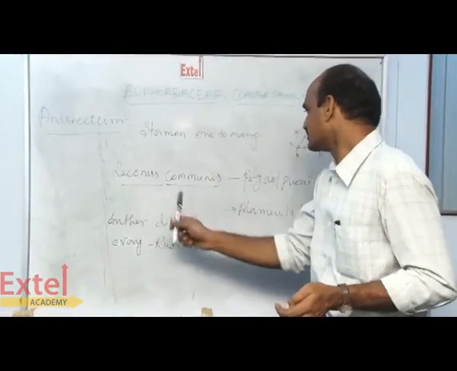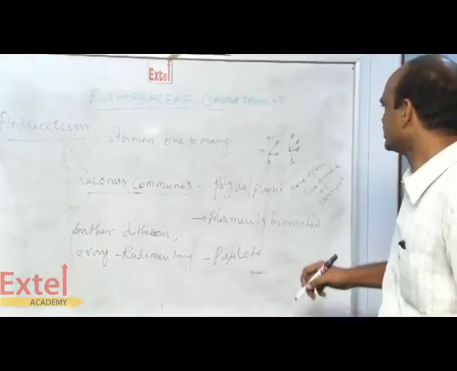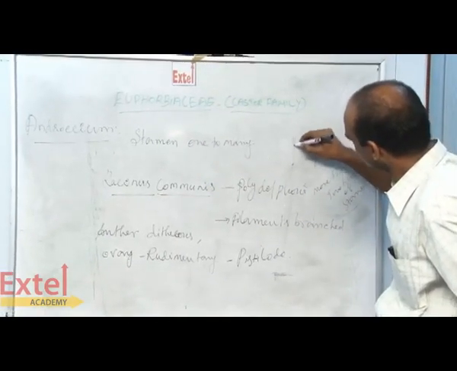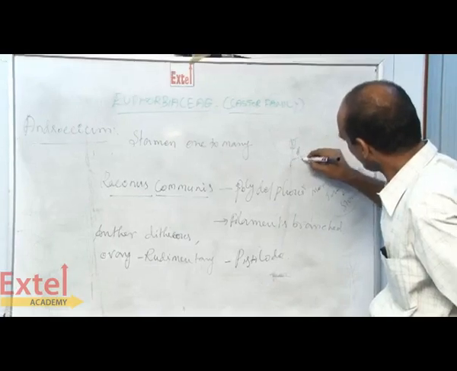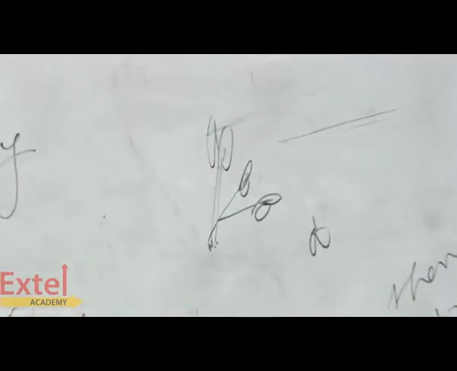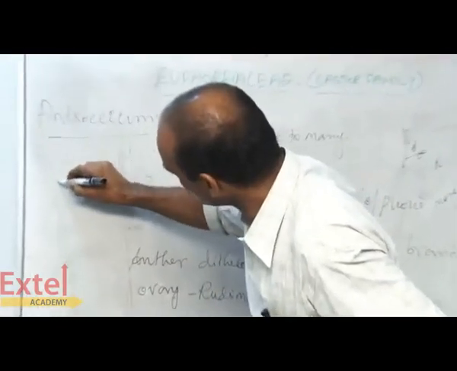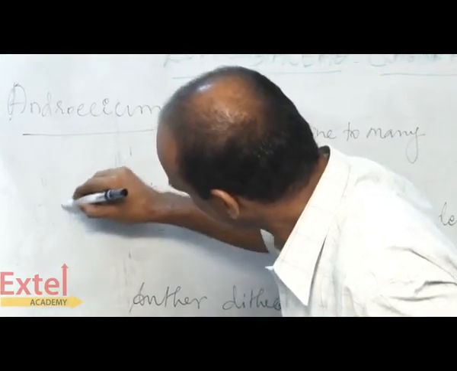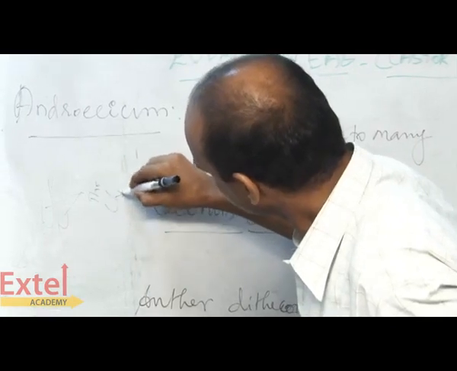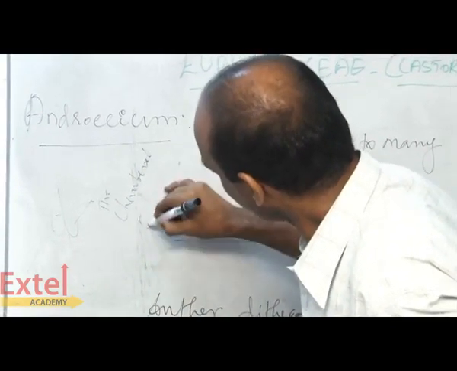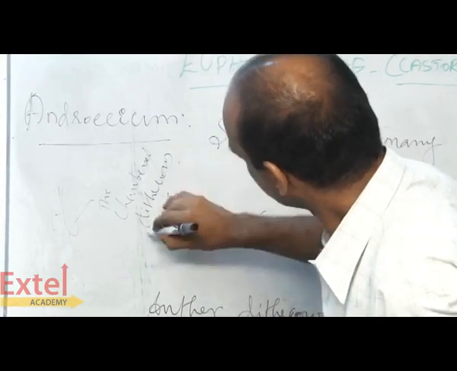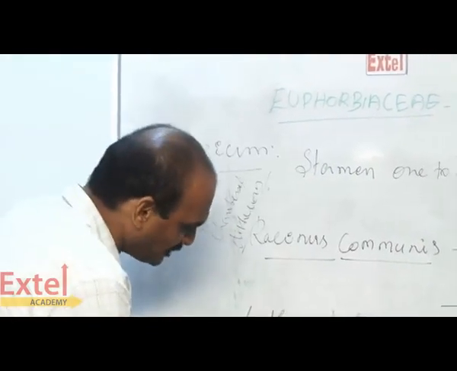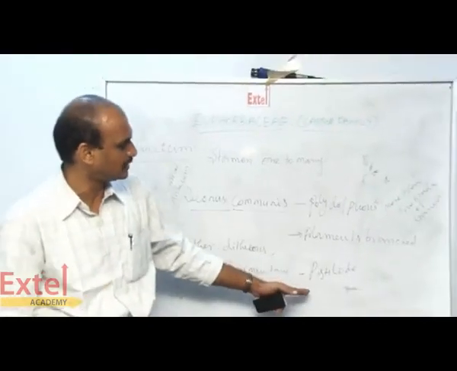Then the stamens are filamentous and branched. Filamentous means this is the stalk of the stamen. Here you have another one, in such a way you have some branches. This is for branched. Then anthers are dithecous. Dithecous, already known in Solanaceae, 2-chambered. This is called as dithecous. Then here this is for the male flower. The ovary is completely reduced. This is called as rudimentary. So this is called as pistillode.